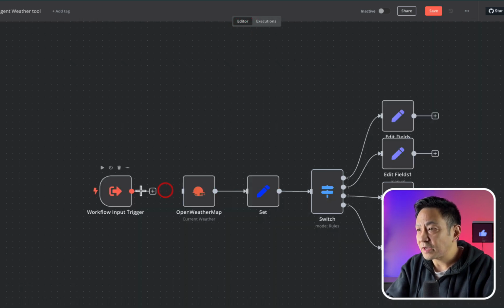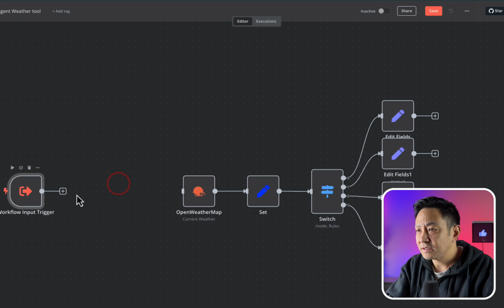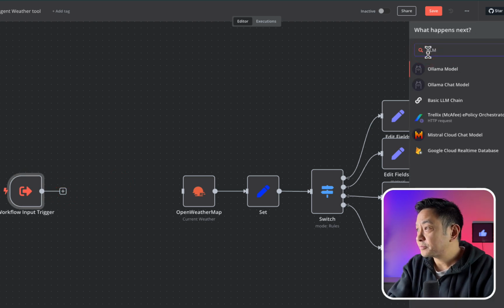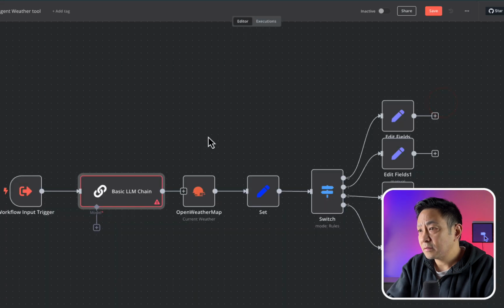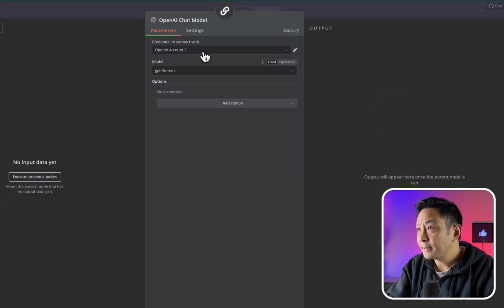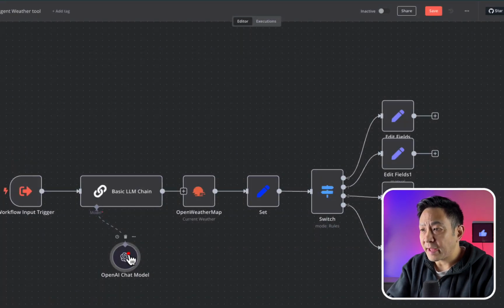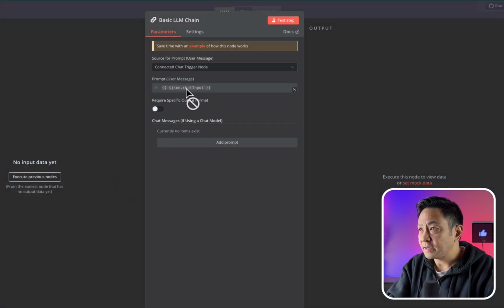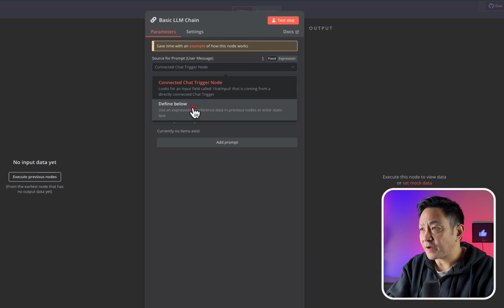I'm going to break this link here, and I'm going to add an LLM chain node. And go back here, I'll add the OpenAI chat model. Change that to the first one, make sure it's GPT-4o mini. Go back, so that's added. And so that links, oh, I gotta link this one. And so what I'm gonna write here is it's gonna take the chat input that it gets from the AI agent, and I'm gonna change this to define below.